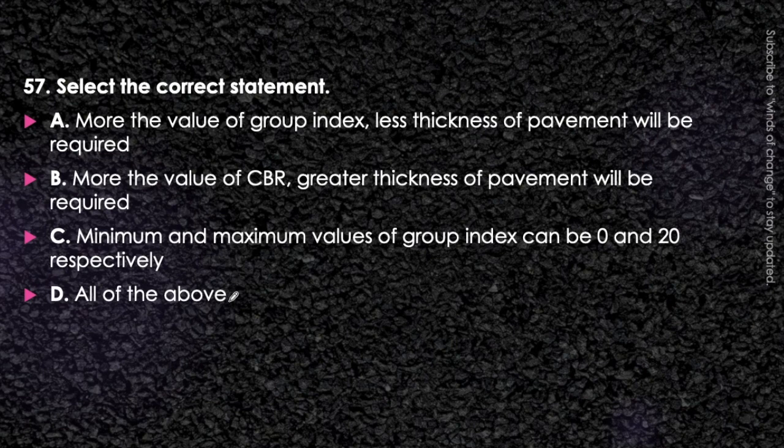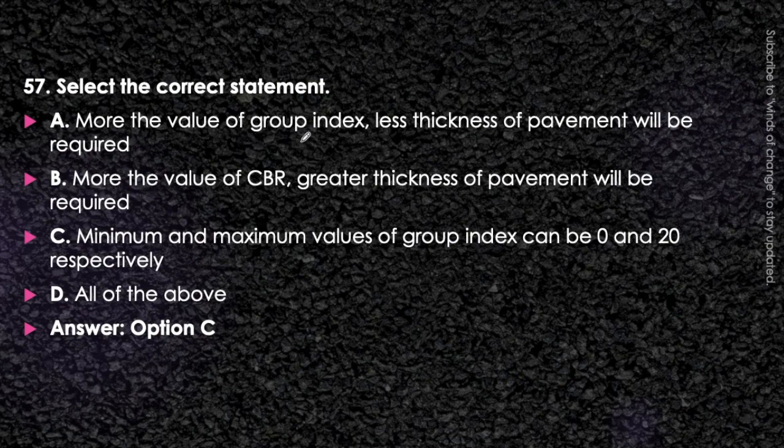Just think about it. We have already discussed these things in the previous video, in the video of 1 to 30 questions. In that we have discussed in one question group index and one question CBR also. So answer will be option C, that is minimum and maximum value of the group index can be 0 and 20 respectively. While these two statements are not correct, why is it so? First of all, let's see this statement.